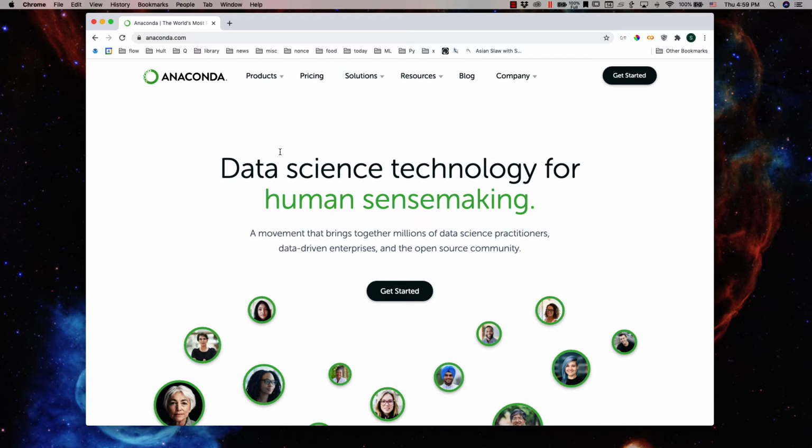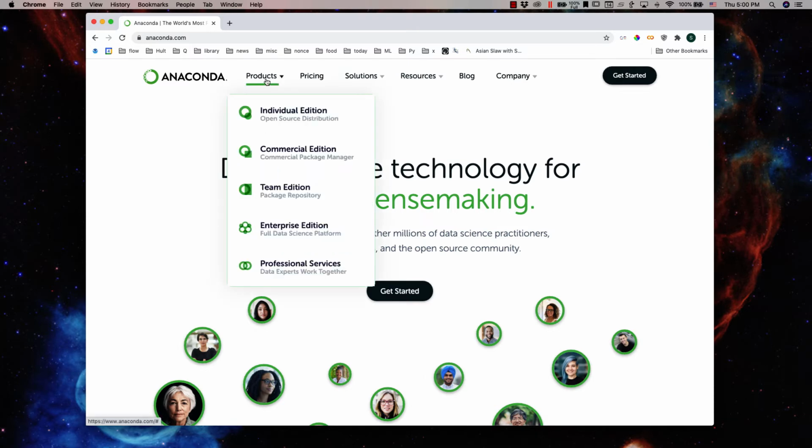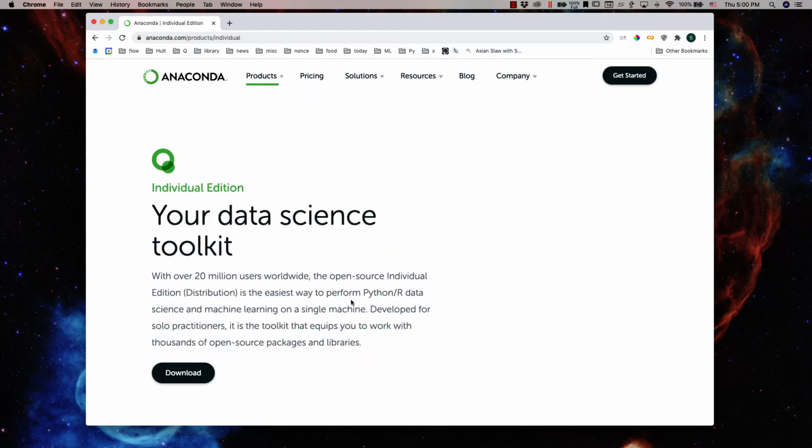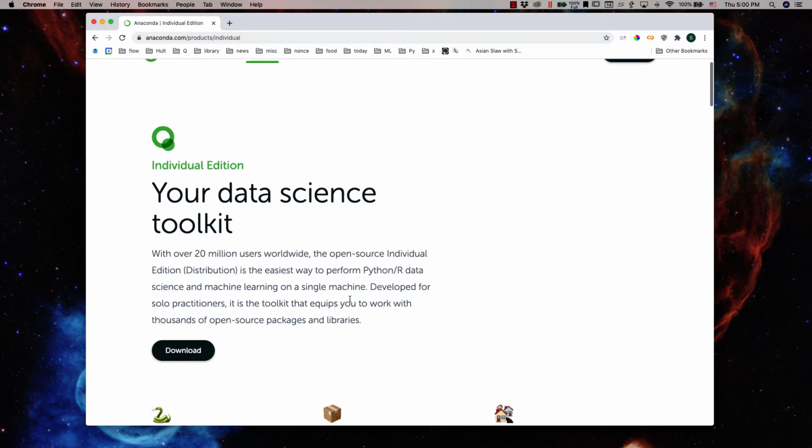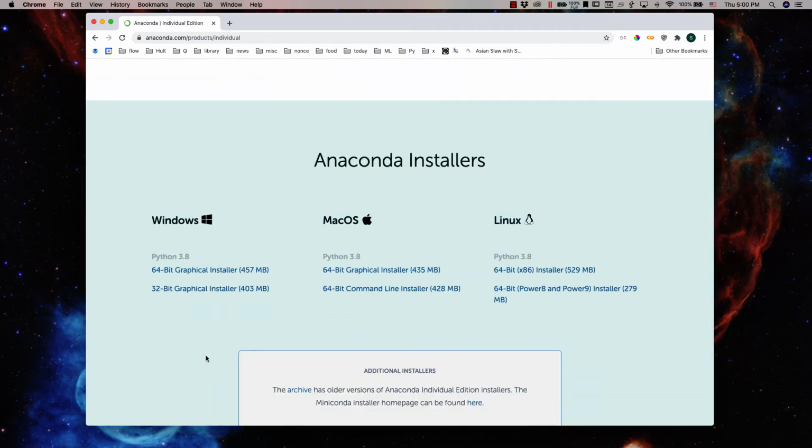But Anaconda is a more powerful commercial tool. They provide free versions of their powerful tools to individuals and more advanced enterprise options that you have to pay for. But we won't be needing anything beyond the free version, the individual open source tool. So at anaconda.com, let's hover over the products drop down, and you can see the individual edition there. We can click on it, and you can see that there's an option to download. We'll click on download, and there are options for Windows, Mac, and Linux.